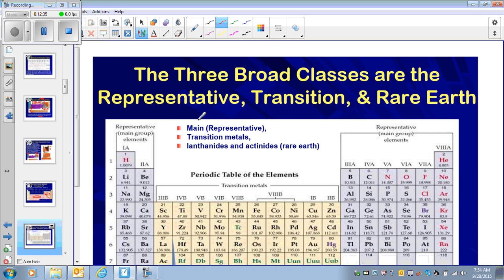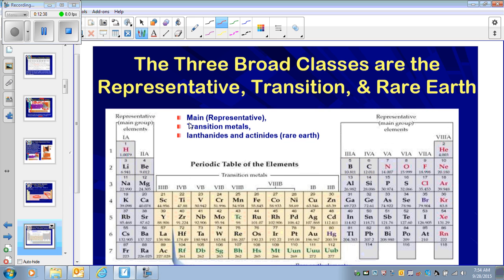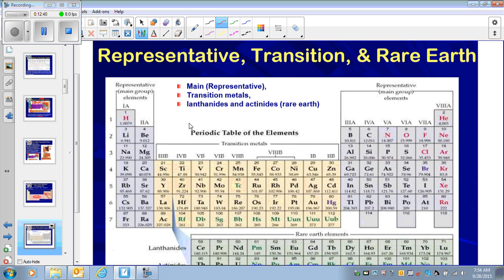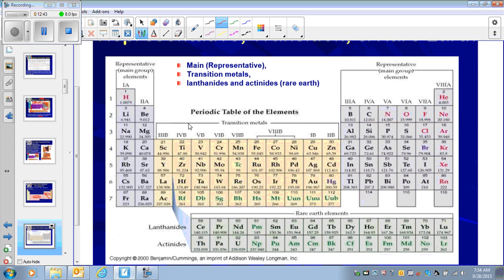So here are the three broad classes that represent the transition metals, representative metals. When you look at the periodic table, you see that we have what we call main group elements: group 1, group 2, and then this part here, starting 13, 14, 15, 16, 17, and 18. As I said, they're also called A elements. So we call them main group or representative elements. Main group elements. I didn't mean to erase it. Okay, so main group elements.